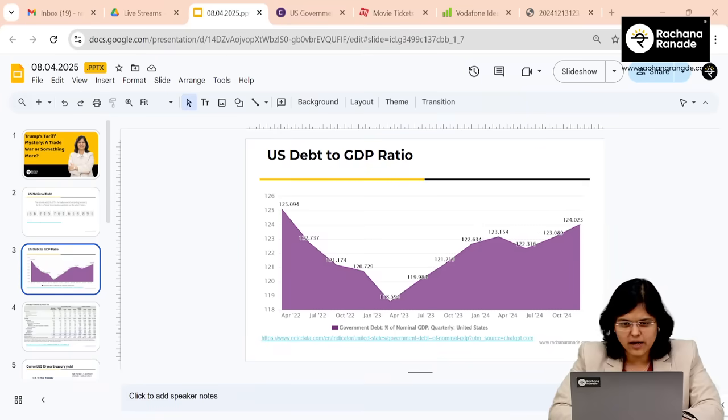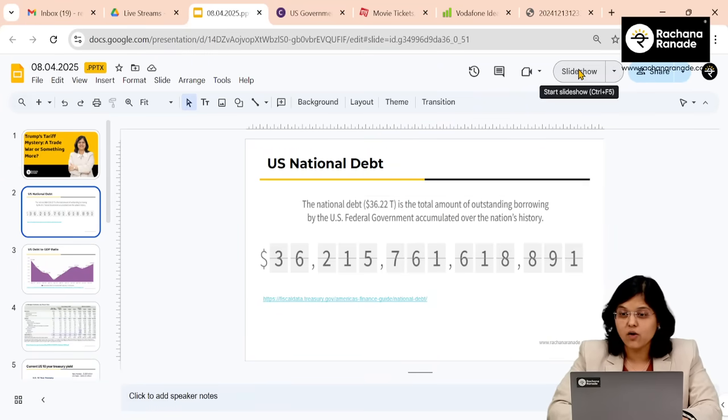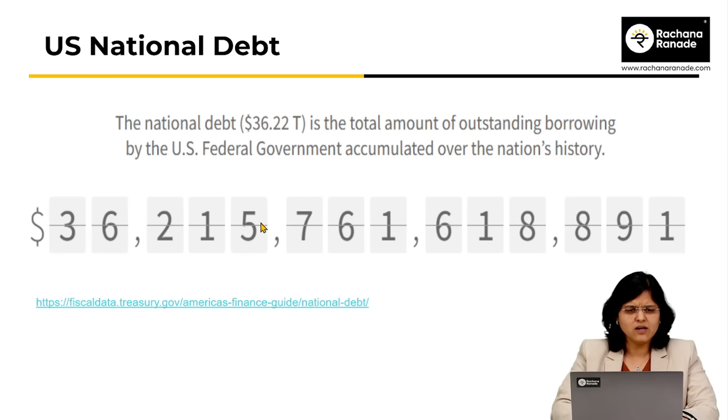So what we are going to do, I've just prepared a presentation. I'm going to quickly show that to you, and with the help of this, you will be able to understand what's going on. Have a look at this. 36215-7617-618-891. And what is this? This is the figure of US national debt. This is just $36.22 trillion.